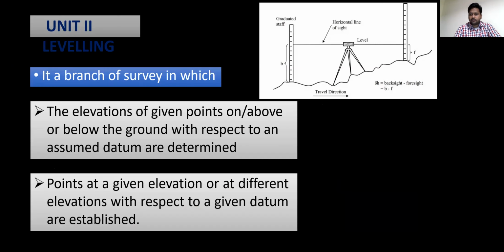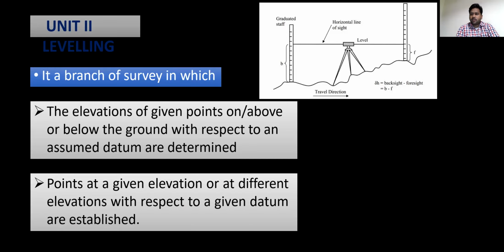In today's lecture, I am going to explain about leveling. Leveling is Unit 2 as per R18 regulation. What is leveling? What do you mean by leveling? It is a branch of surveying in which the elevations of given points above or below the ground with respect to an assumed datum are determined.